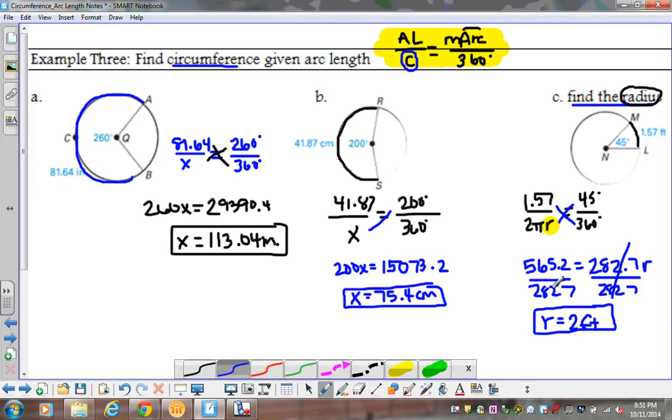Now again, you could have put just x down here or c, but that would have given you circumference, and then you take that, set it equal to 2 pi r, and solve for your radius. That's just a little bit longer way of doing it. That is how you find the circumference or the radius using your arc length. So that's your basics for circumference and arc length.